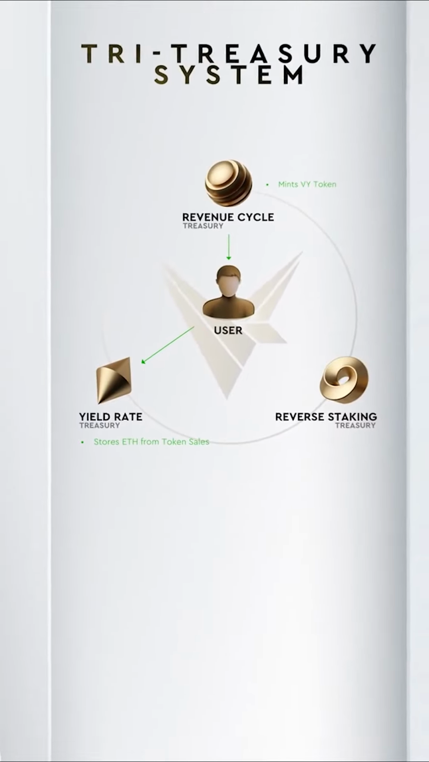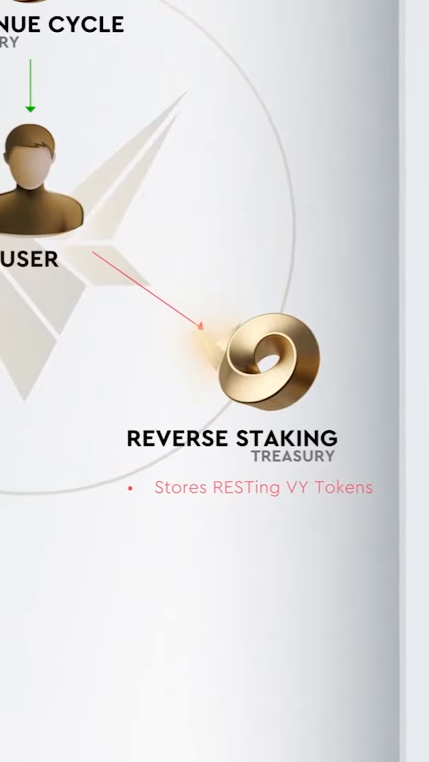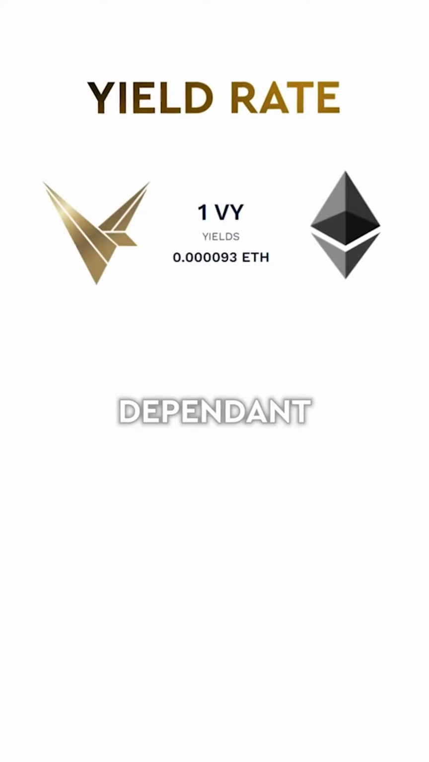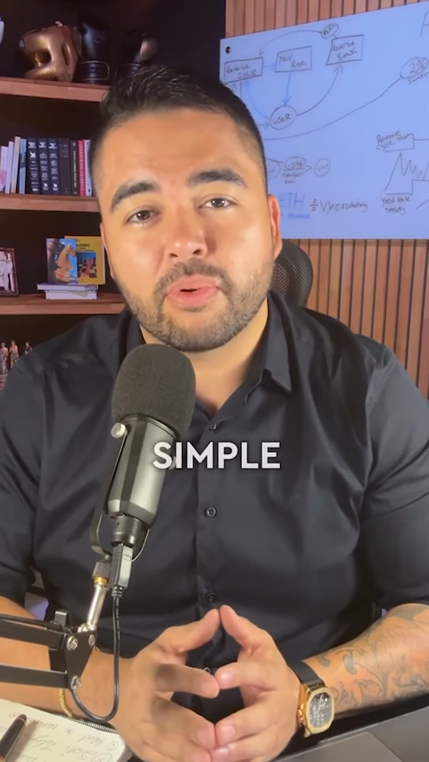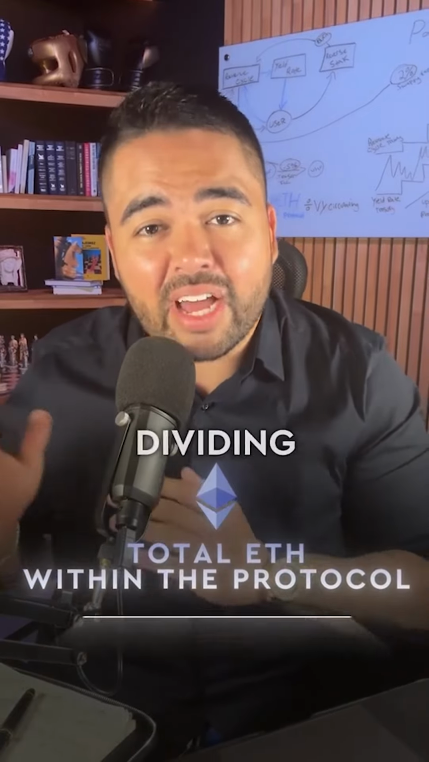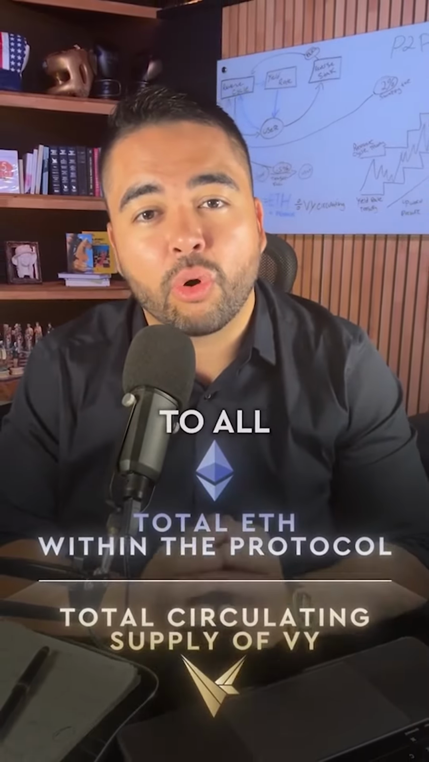By reverse staking, holders send their V to the third smart contract, the reverse staking treasury, and in return receive the Ethereum generated by each V stake. The amount of Ethereum that the holder will receive per each V stake is dependent on the yield rate at that given time. The yield rate is calculated by a very simple formula, which is getting all the Ethereum within the protocol and dividing it by all the coins in circulation, distributing the yield evenly to all holders of V.